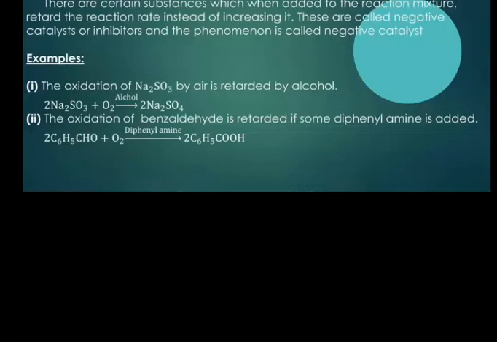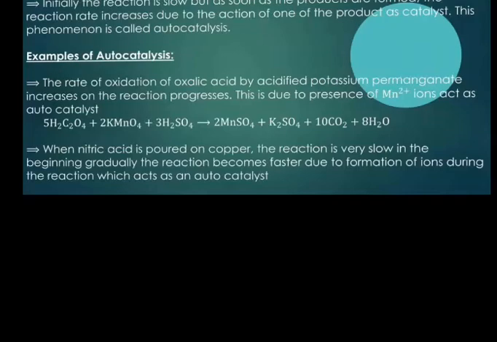Example: oxidation of Na2SO3 by air is retarded by alcohol. If we oxidize Na2SO3 in the presence of alcohol, the reaction rate becomes lower. The next is oxidation of benzaldehyde, which is retarded if some diphenylamine is added. So negative catalysis, or inhibitors, are the substances which decrease the rate of reaction instead of increasing it.